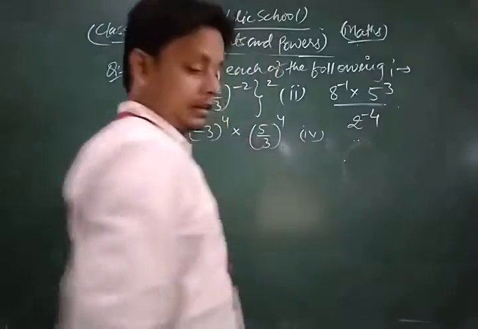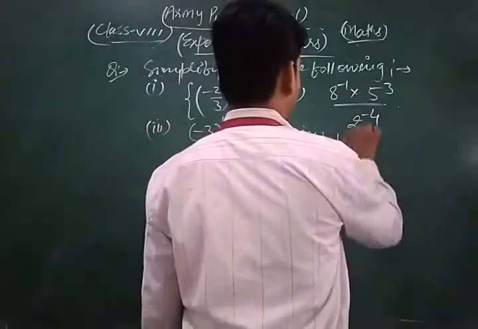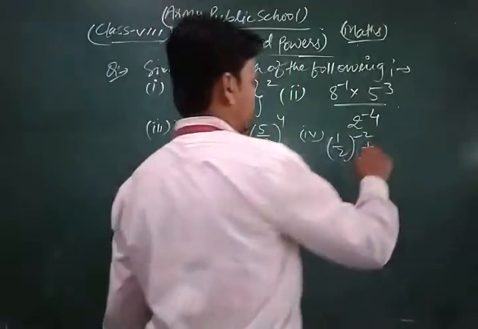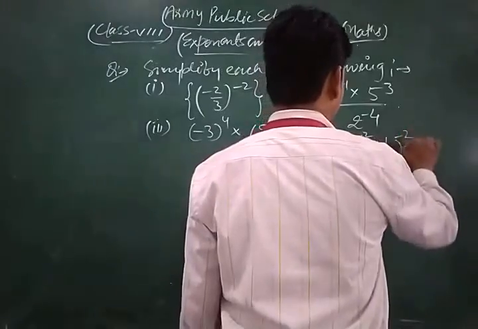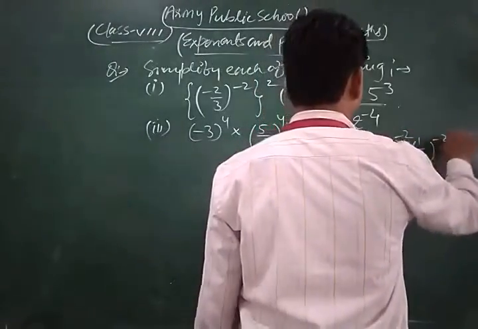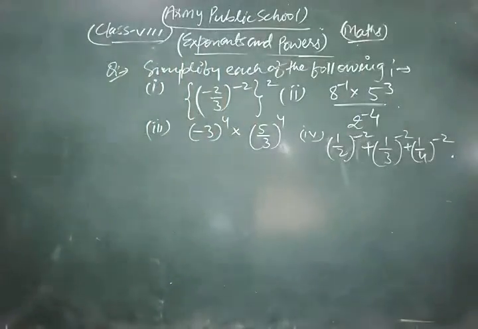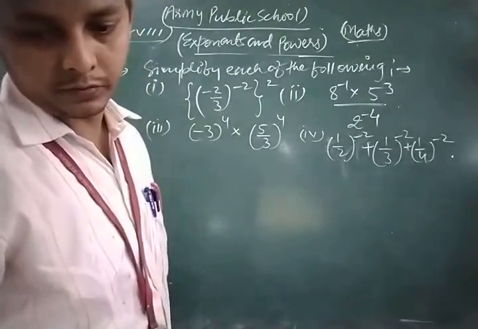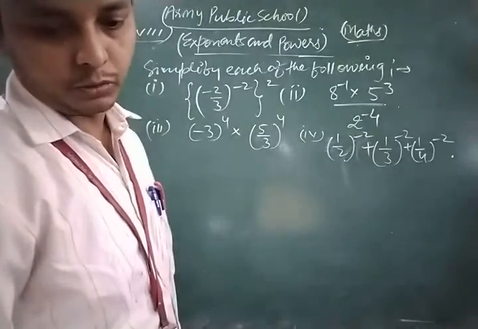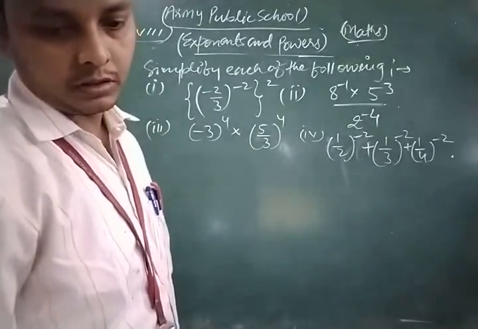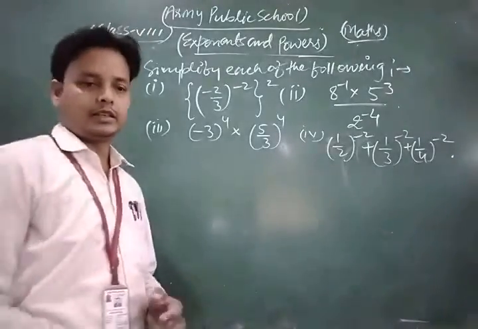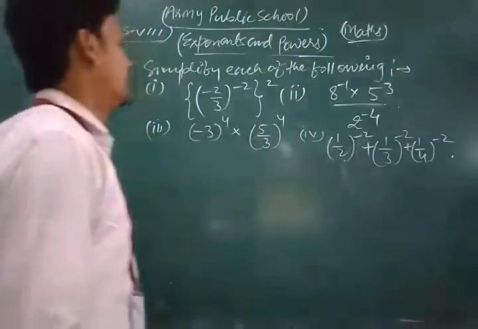And next one is 1 upon 2 to power minus 2 plus 1 upon 3 to the power minus 2 plus 1 upon 4 to the power minus 4. Okay, these are some very important questions of your syllabus, so please dear students do more and more practice of that type of questions, and after that you can solve each and every question of your NCERT exercise. Let's see the solution one by one.